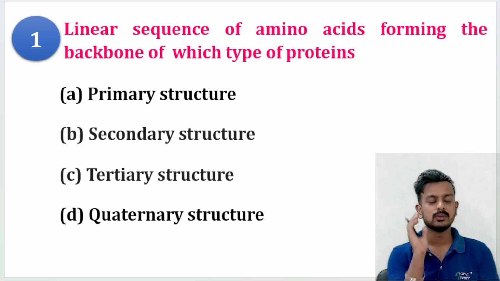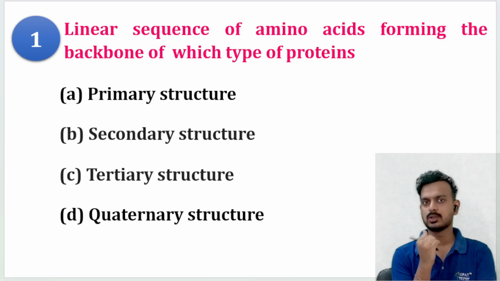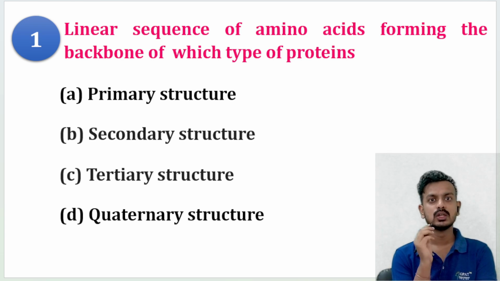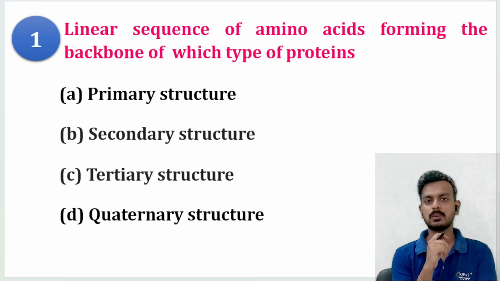You will see in our class we have discussed protein has four types of structure: primary structure, secondary structure, tertiary structure, and quaternary structure. Among these four structures, which one is the linear one? This is a very simple, direct question. You can easily answer. Comment your answer in the comment section so that I can check how many of you have given the correct answer. Yes, tell me the correct answer.